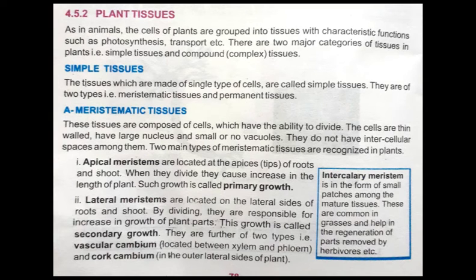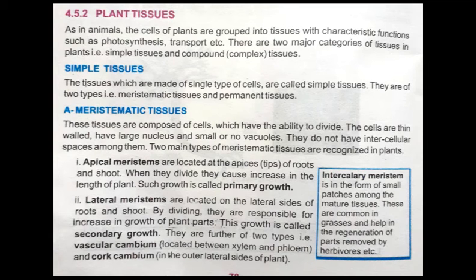This tissue is present in the form of patches among mature tissues, which we call intercalary meristem. These are common in grasses, and help in the regeneration of parts removed by herbivores.